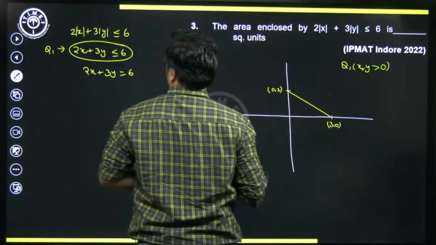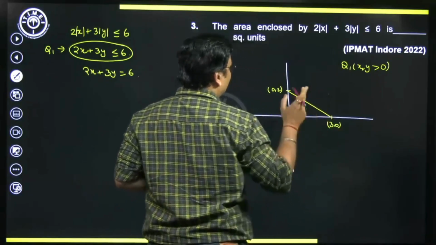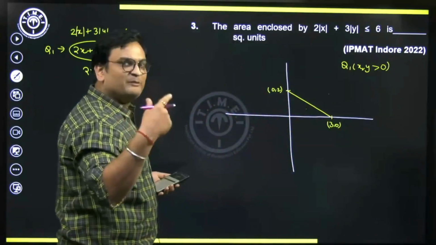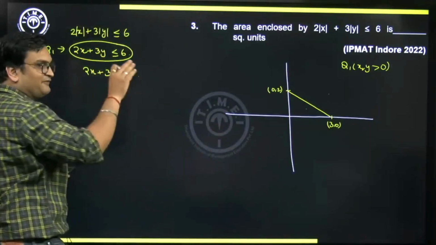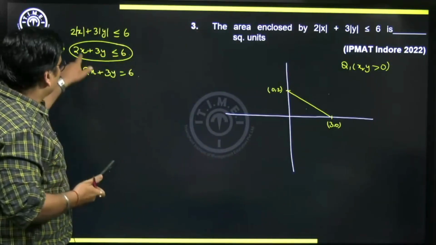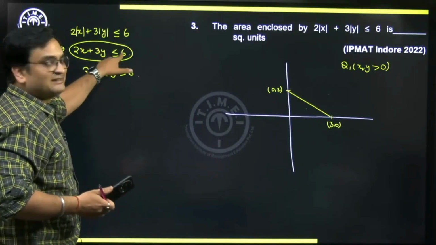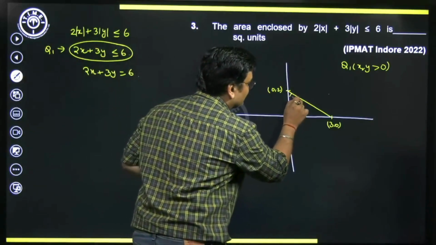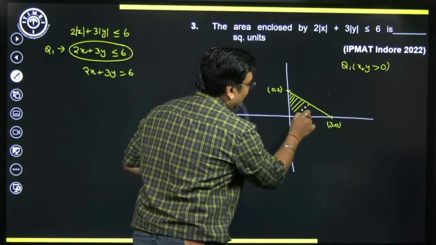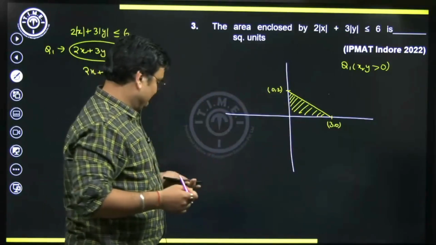Now here, whether I should take the above part or the below part will be decided by the origin test. Now what do you mean by origin test? I hope we know that. So substitute the origin in this inequality and see if it satisfies or not. So if you substitute origin, 2x plus 3y, 2 into 0 plus 3 into 0, 0 less than or equal to 6, it satisfies. Hence, it would be the below region, this region. So 2x plus 3y less than or equal to 6 would be represented by the shaded area, you can say.